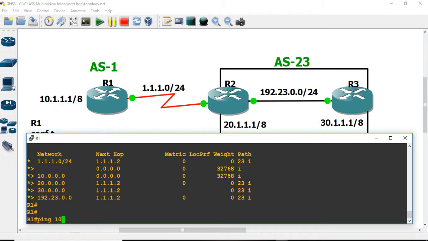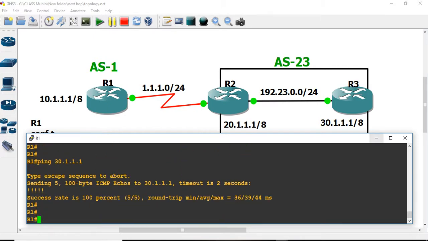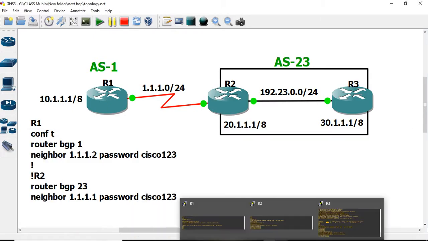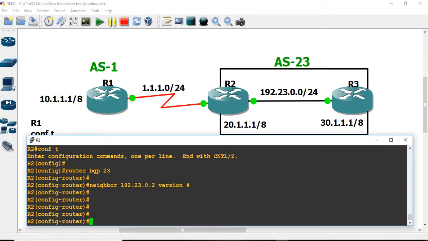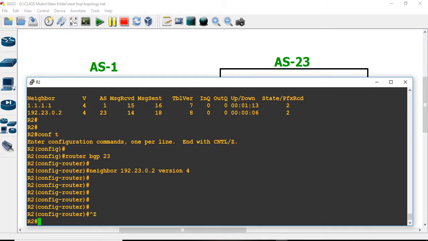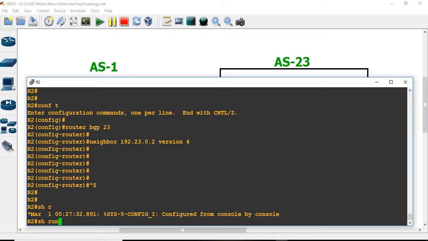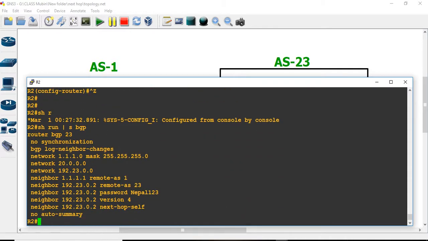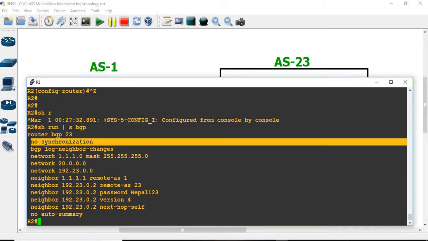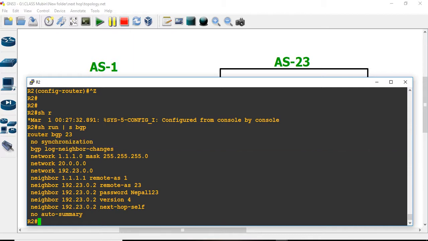Like I can do ping as well, 10.1. Oh, this is only connected, 30.1.1.1. But what I want to do is no synchronize. Sorry, by default I have done no synchronization. I can show you here, the running configuration section. By default I have done, okay, मैले no synchronization गरेको छु.